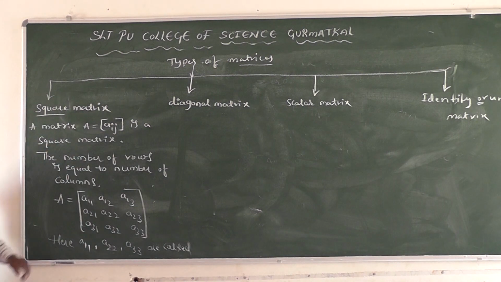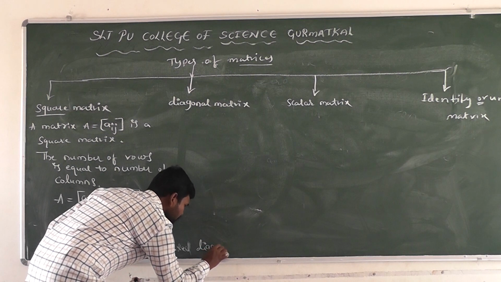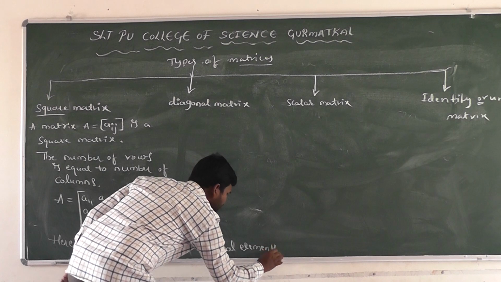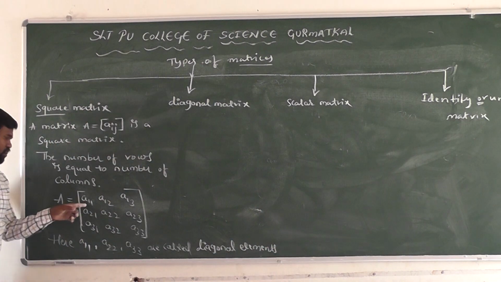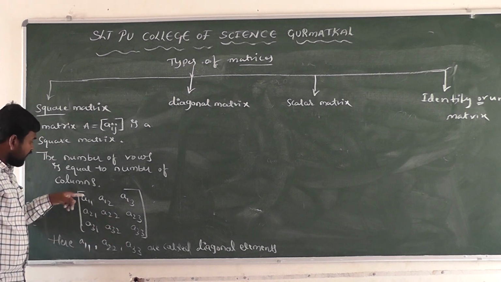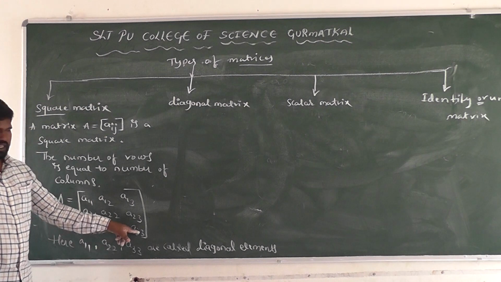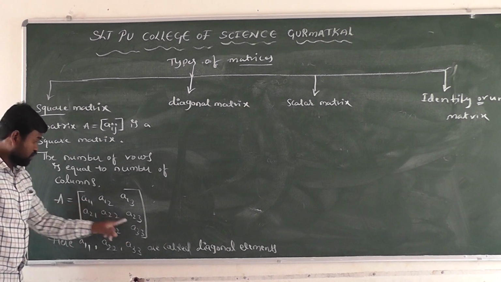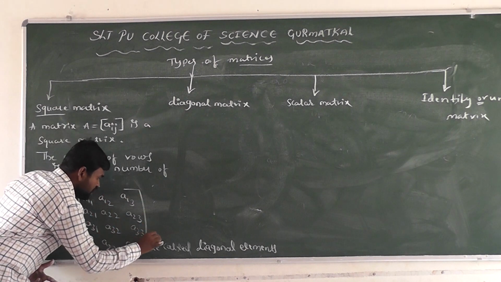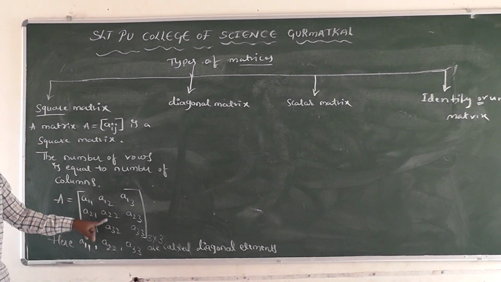Are called diagonal elements, right? The line joining these elements is called the leading diagonal or principal diagonal. What are the principal diagonal elements in the square matrix? What is the order of this square matrix? First row, second row, and third row: 3 rows and 3 columns, right? When the number of rows is equal to the number of columns, it is called what here?